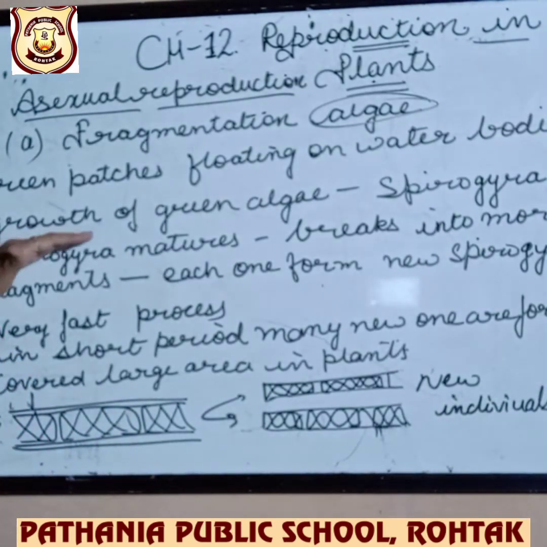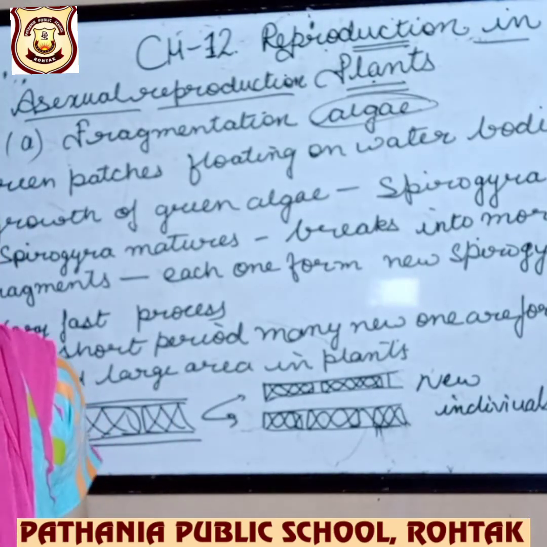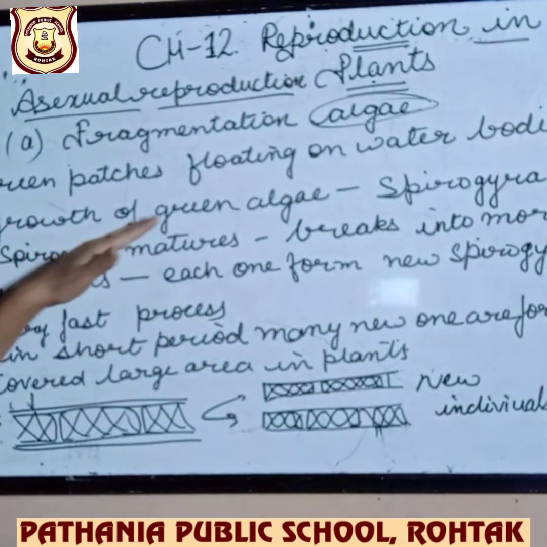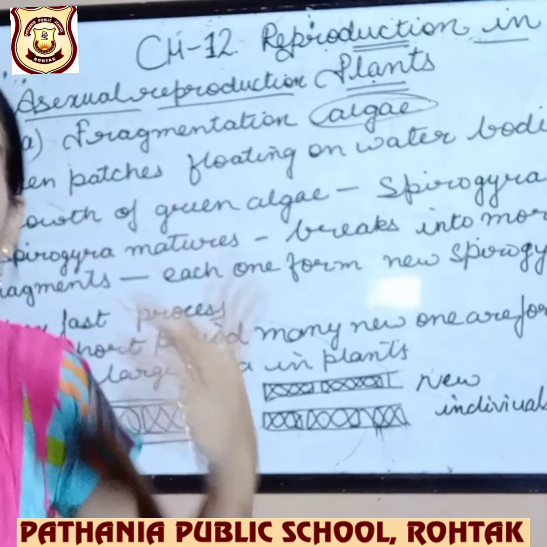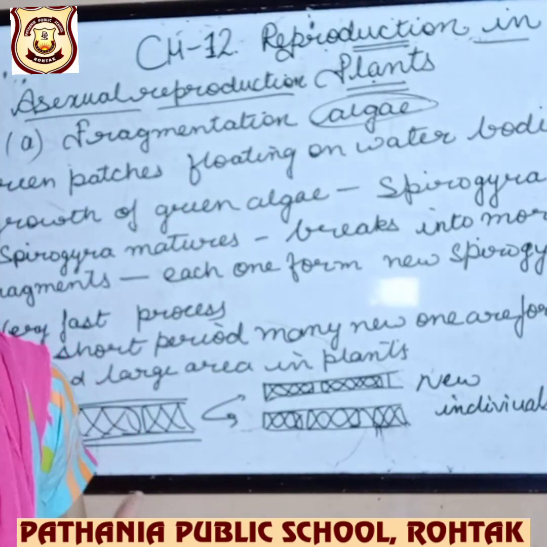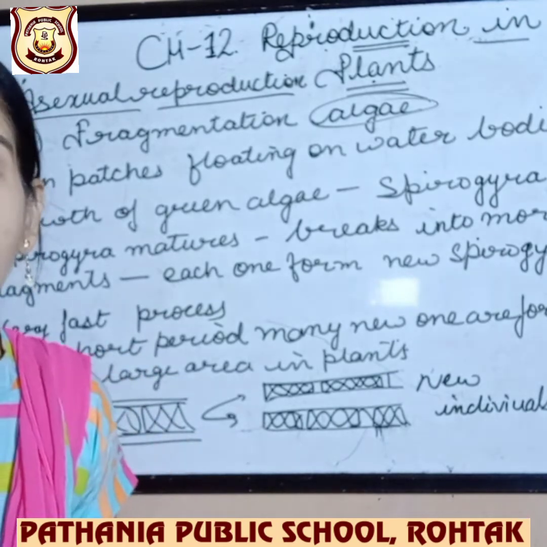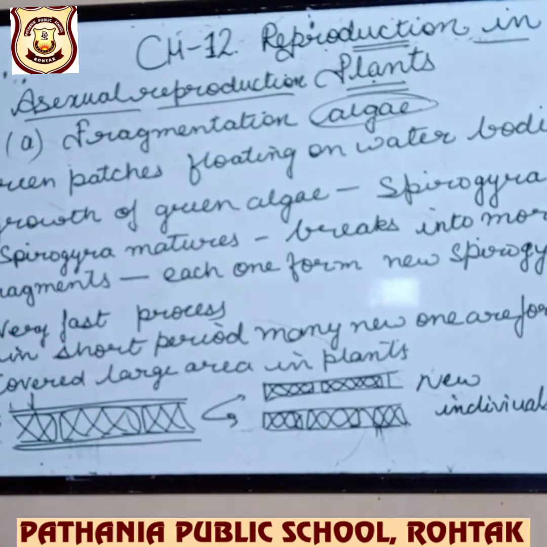So growth of these green algae, we will say that floating green body is algae, and that floating green body that is present is called algae, and the word we are going to give this is Spirogyra. Yes, you are correct. Spirogyra, the algae which is floating on standing water bodies, still water bodies.